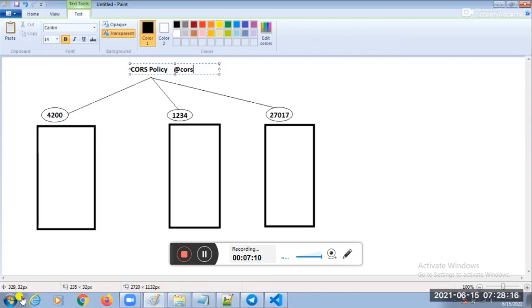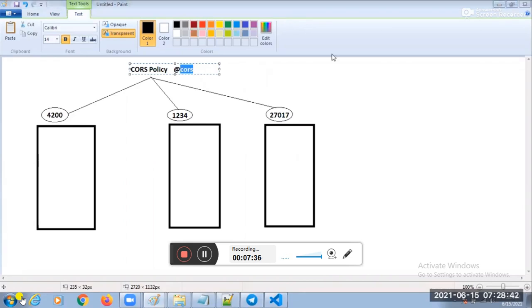In your project, you have more than one port number, so you need to enable communication between those ports. Enabling communication between those ports, we can call CORS policy. Yes or no? Yes. To enable CORS policy, we need to depend on one library. Which library? The CORS library. Remember that point.